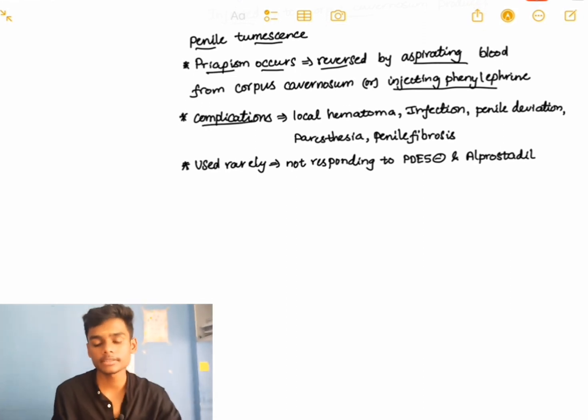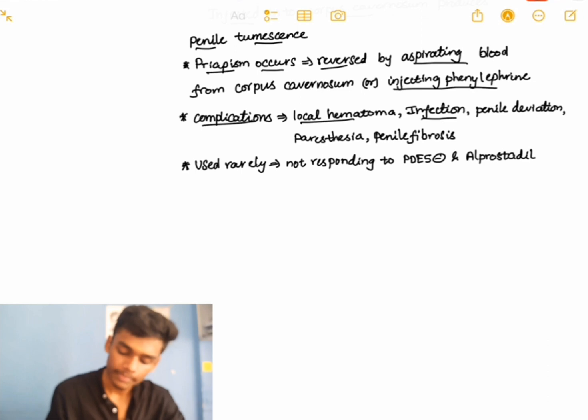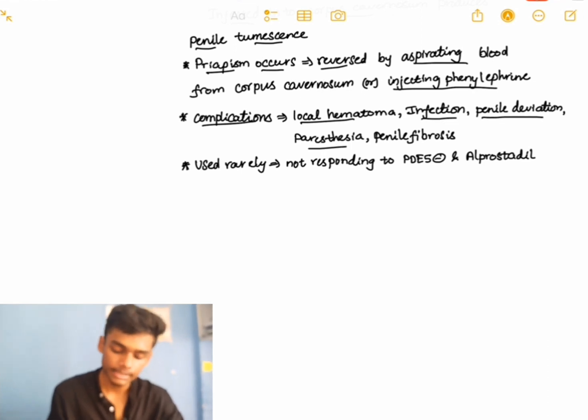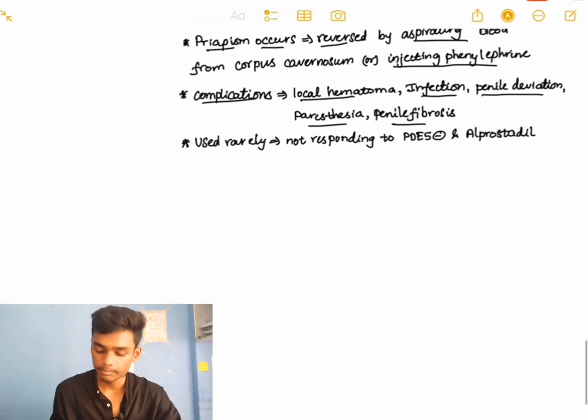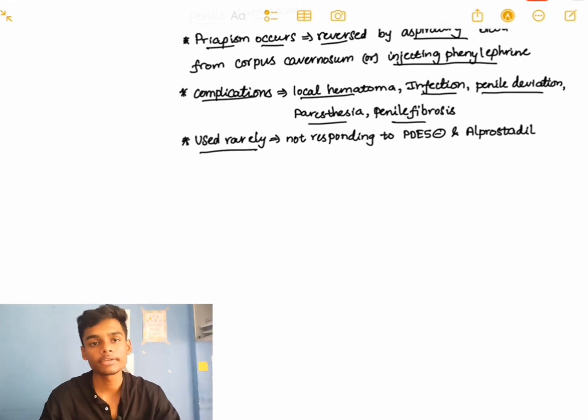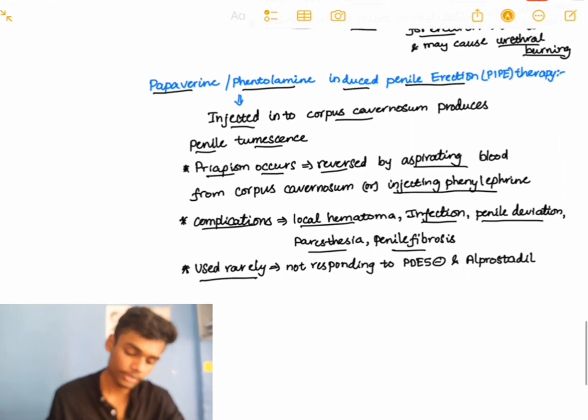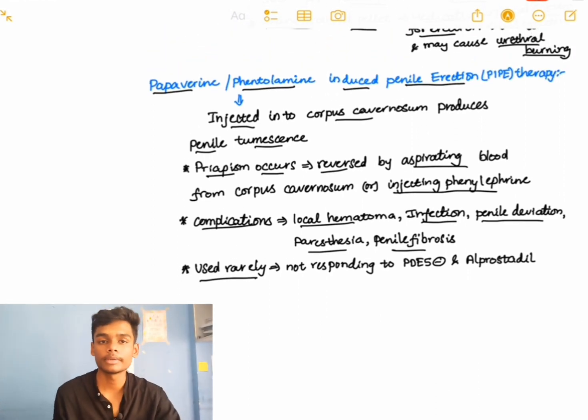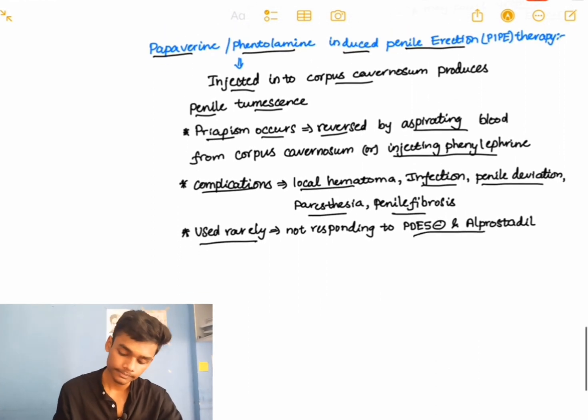Complications are local hematoma, infection, penile deviation, paresthesia and penile fibrosis. It is used rarely, when phosphodiesterase 5 inhibitors are not useful, and after giving alprostadil also there is no effect. At last we are going to use this papaverine or phentolamine induced penile erection therapy.